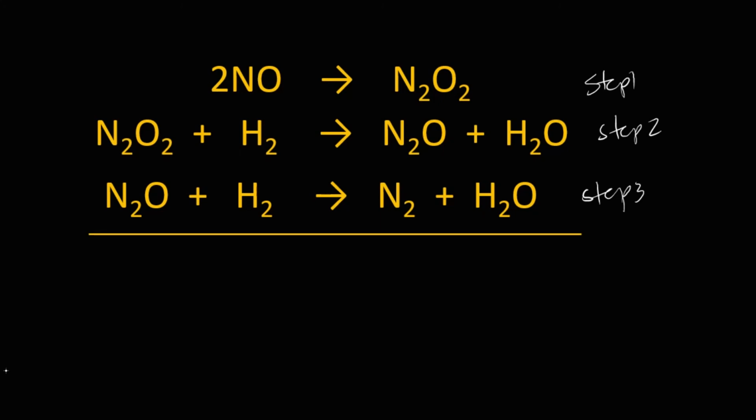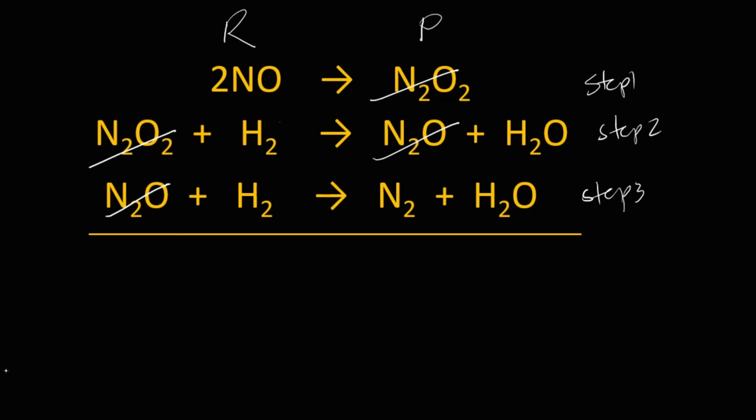By examining these elementary steps, we can see that N2O2 appeared as a product and as a reactant. And we can see that N2O appeared in the product. Again, this is the product side and this is the reactant side: N2O in the product and N2O in the reactant, right?